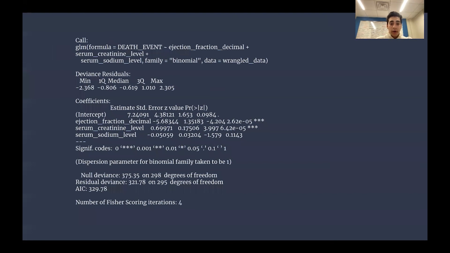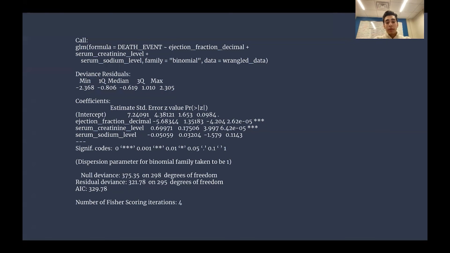Next slide. Based on the coefficients, you can see that the odds of someone dying from heart failure increases as creatinine serum levels increase, while other predictor variables are held constant, meaning this does play a role in impacting the chances of someone dying. At the same time, as sodium levels and ejection fraction increase, the odds of dying decrease. So it's like a relationship.